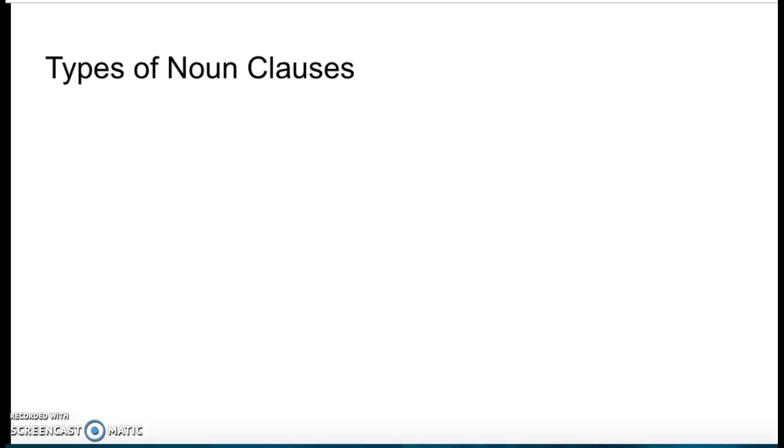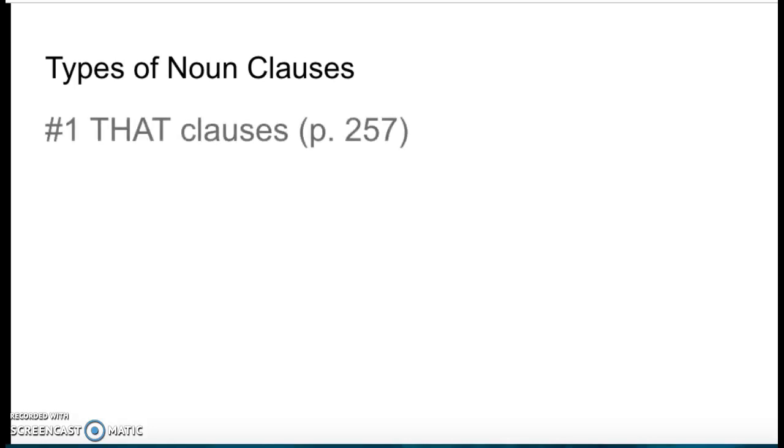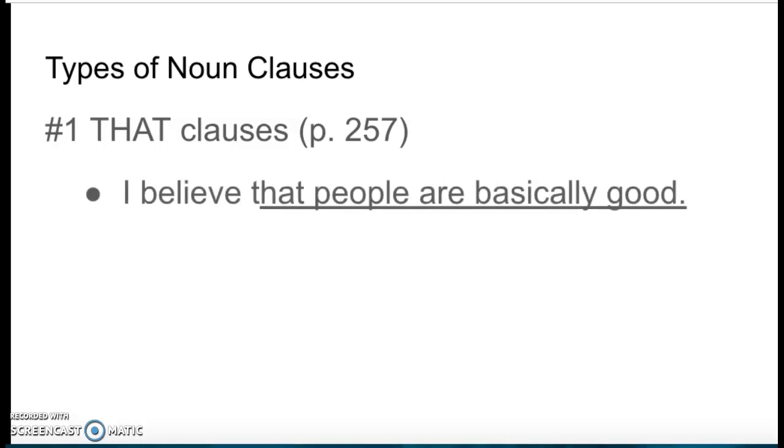So let's look at our types of noun clauses that we looked at. So we have that noun clauses. So I believe that people are basically good. So we have our main clause, our independent clause, I believe, and then we have our dependent clause, that people are basically good. Remember, to be a clause, it has to have a subject and a verb. So we have people as our subject and are as our verb in that clause.